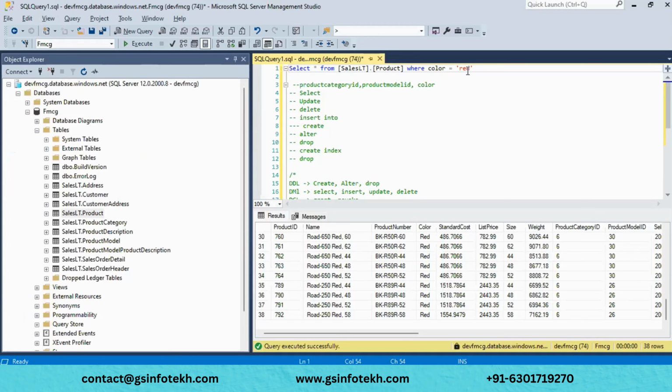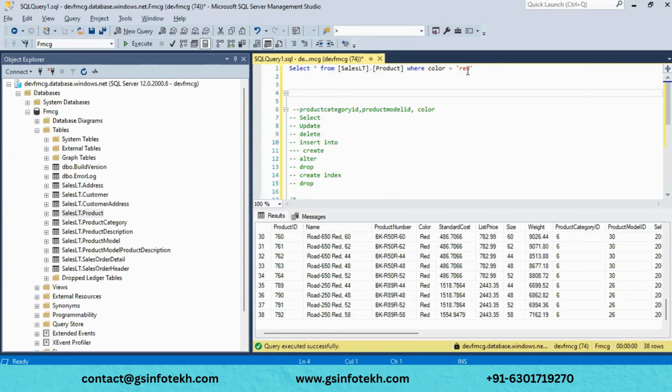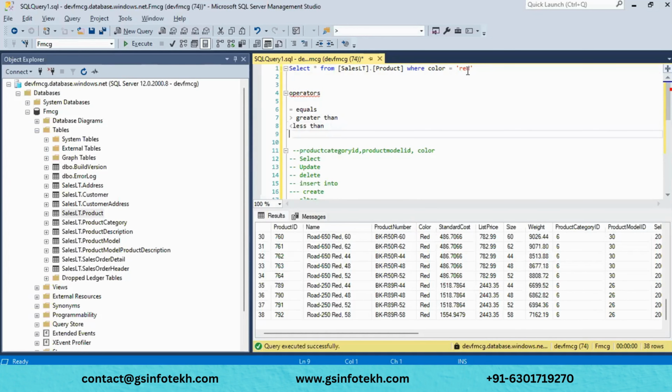And we have something like operators. What are these operators? Operators in the sense something like equals, or greater than, or less than, or greater than or equals to. Here the equals to is added after greater than.